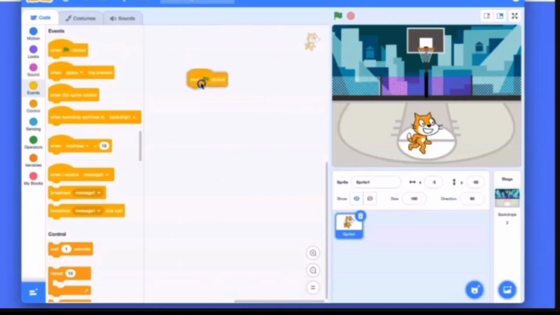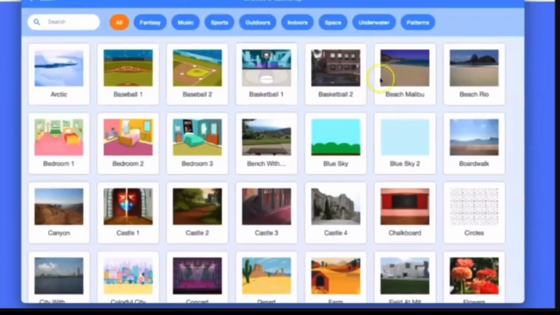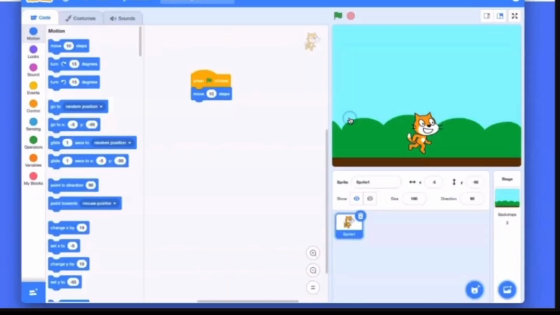Now you can start your project from here. Just drag and drop your blocks into the script area. First I'm using the click block. I want my cat to move 10 steps, so I use this 10 block. You can add your background from here and set the position of the script.